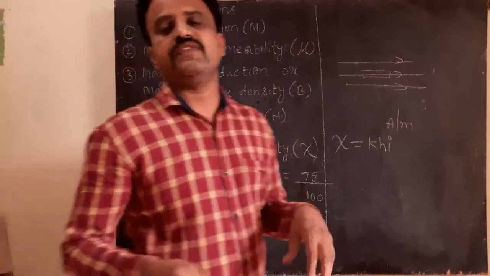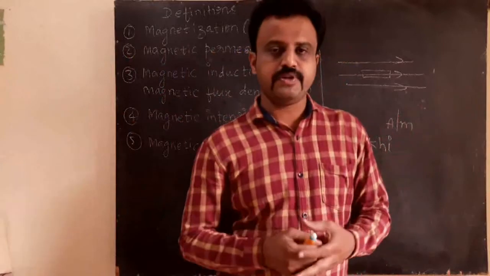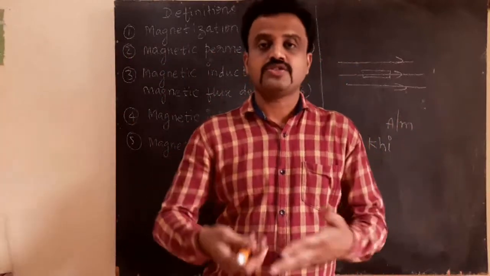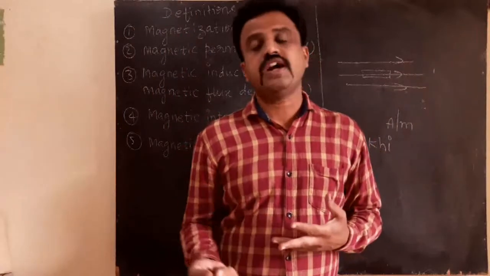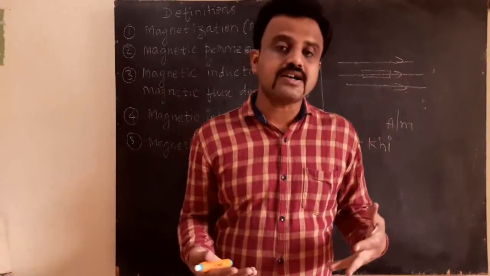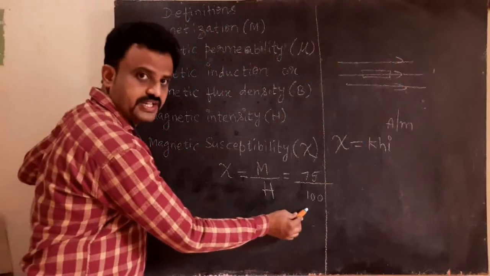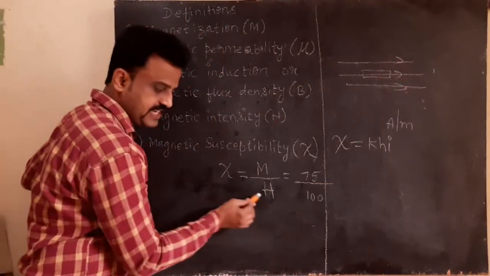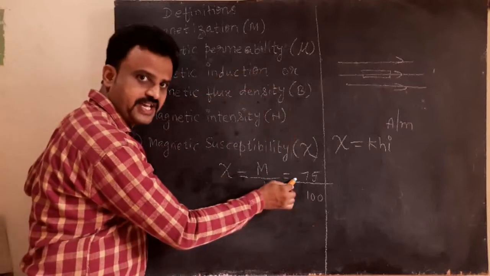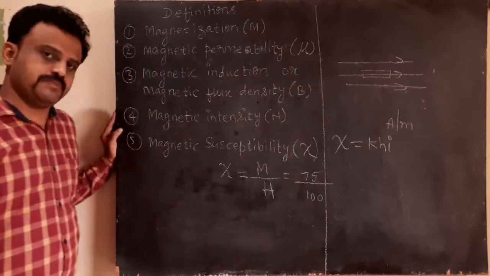Imagine you are given a 100 marks question paper. How much are you answering? How much are you scoring? You have scored 80 marks out of 100. That's your percentage. Or you might have scored 50 marks out of 100. In the same way, you have given a certain field, 100% field, that is H. How much has it got magnetized? Let us say it has magnetized 75 times. And that ratio is called magnetic susceptibility.